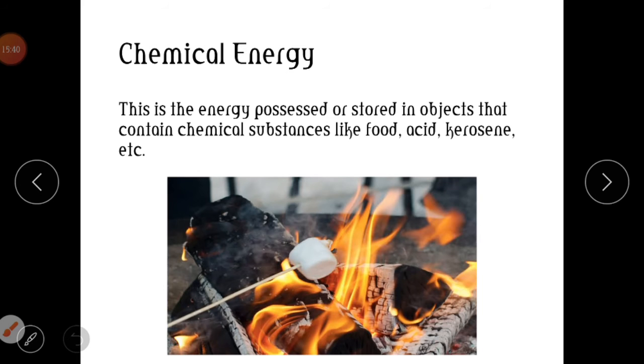Okay, so chemical energy is possessed or stored in objects that contain chemical substances. So the wood is containing chemicals. Other substances that contain chemicals include food, acid, kerosene, fuel, and so many of them. Okay, so you can use the chemical energy inside the substances to do a lot of things like cooking food or burning something.